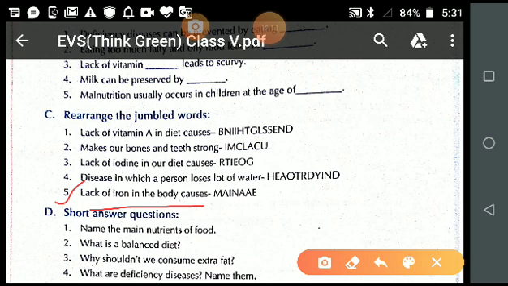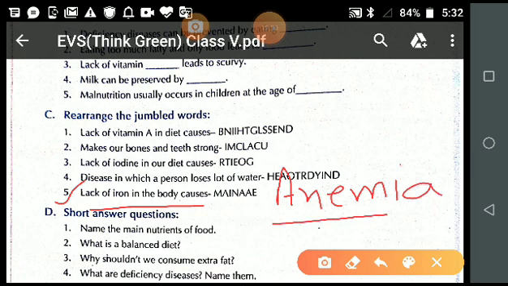So lack of iron mineral in the body causes dash. So what was the name of the disease, students? The name of the disease is anemia. Is it clear, students? Lack of iron in the body causes anemia.